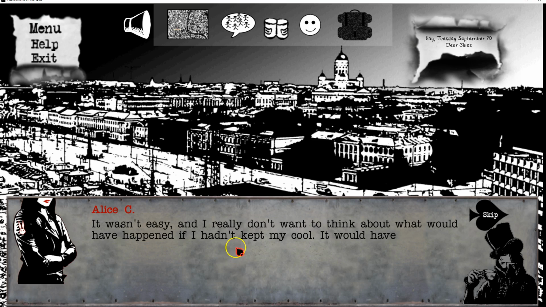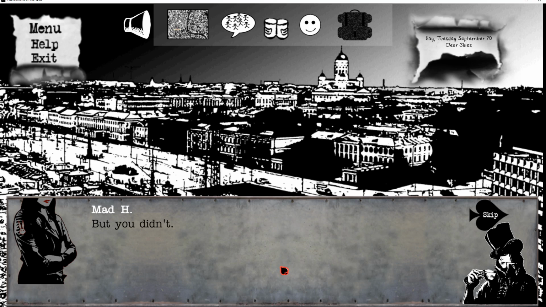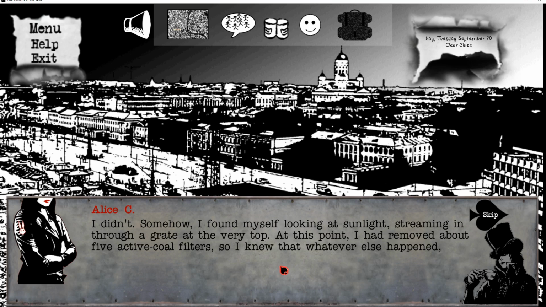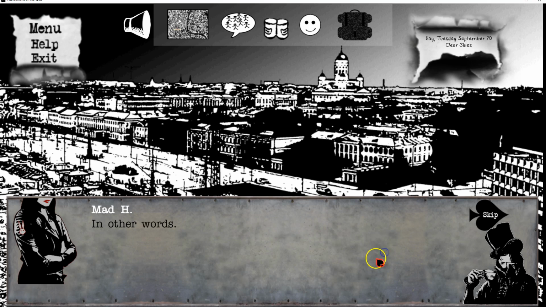It wasn't easy, and I really don't want to think about what would have happened if I hadn't kept my cool. It would have been so easy to just get stuck. But you didn't. I didn't. Somehow I found myself looking at sunlight streaming in through a grate in the very top. At this point, I had removed about 5 active coal filters, so I knew that whatever else happened, their filtration system would be broken now. In other words, you had to get them out.